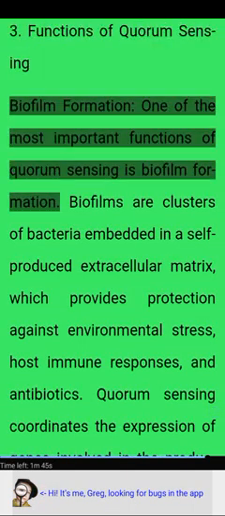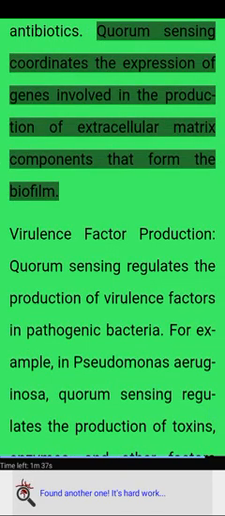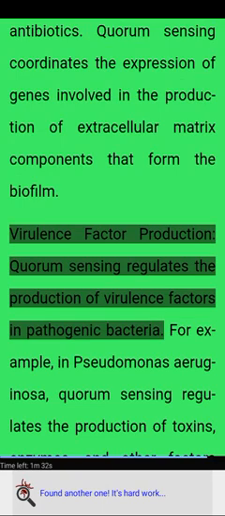Biofilm formation. One of the most important functions of quorum sensing is biofilm formation. Biofilms are clusters of bacteria embedded in a self-produced extracellular matrix, which provides protection against environmental stress, host immune responses, and antibiotics. Quorum sensing coordinates the expression of genes involved in the production of extracellular matrix components that form the biofilm.